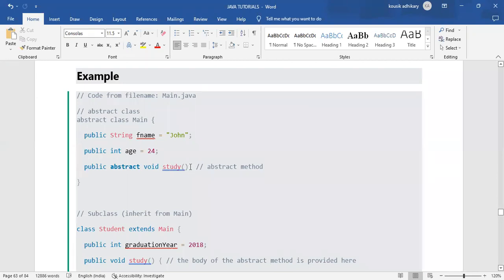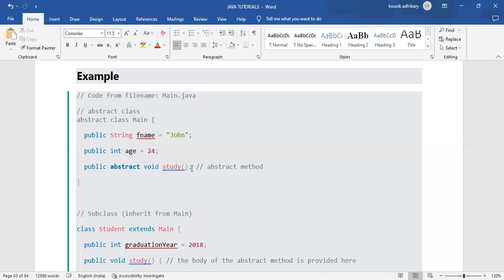And look, because this is an abstract method, it doesn't have any block. Are curly braces, open and close, available here? Have I written curly braces? No, I haven't, because this is an abstract method, and an abstract method doesn't have any body.